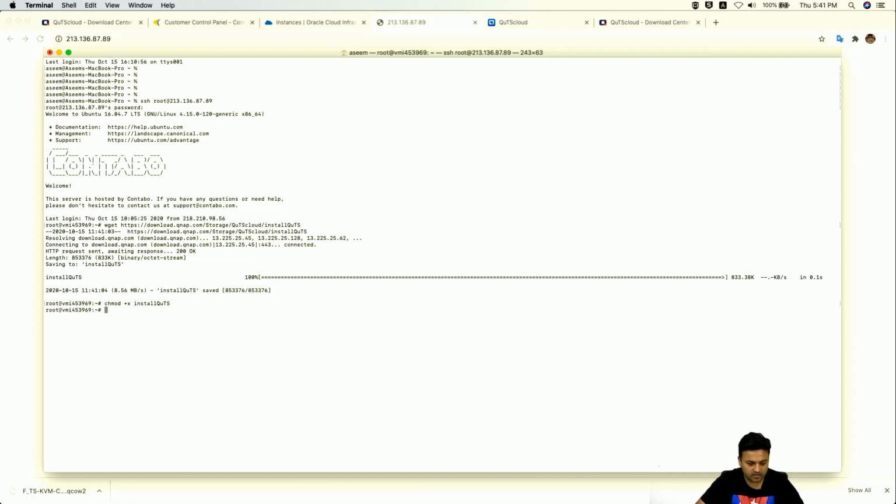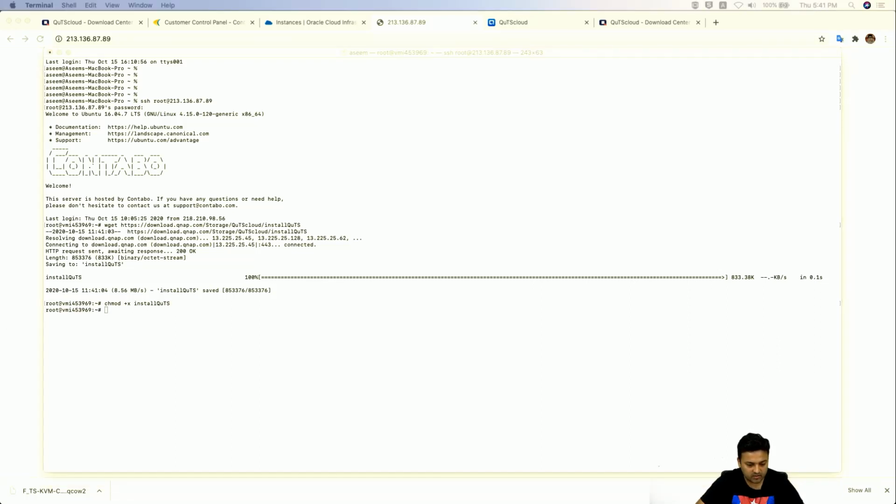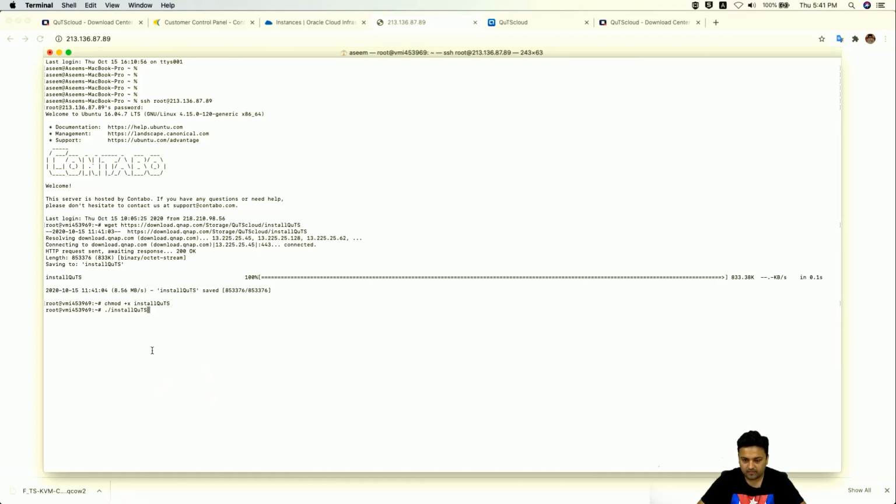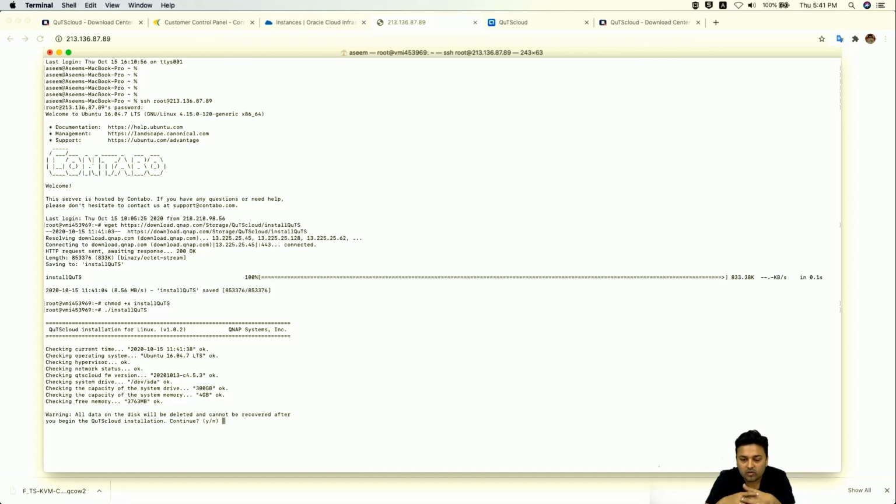Okay, and the third one is you have to execute the installation file. So just a minute. And enter. So now QuTScloud will start installation on this Contabo server. Okay, so we'll wait for the installation to be performed.